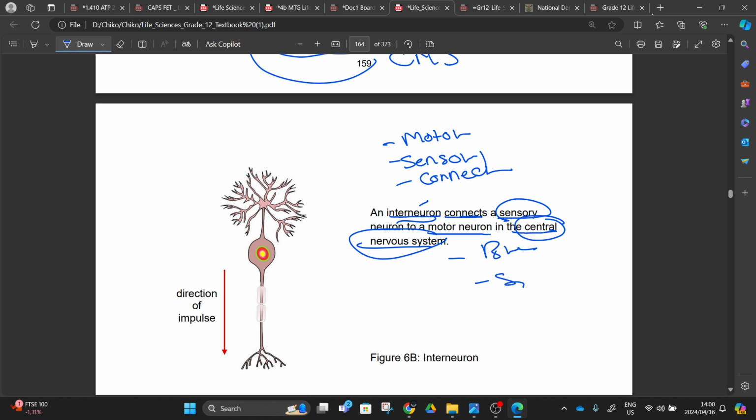These interneurons are the ones picking the neurotransmitters from the sensory neuron and sending them to the motor neuron, right? And then the structure is like this. They have the dendrites there at the top, and you can see that this part before the dendrites to the cell body is not myelinated, right? The dendrites here are going to pick up those neurotransmitters that were sent by a sensory neuron, right? This will be the sensory neuron here, bringing our terminal axons. These terminal axons are going to produce a neurotransmitter, and our interneuron is going to pick up those neurotransmitters.